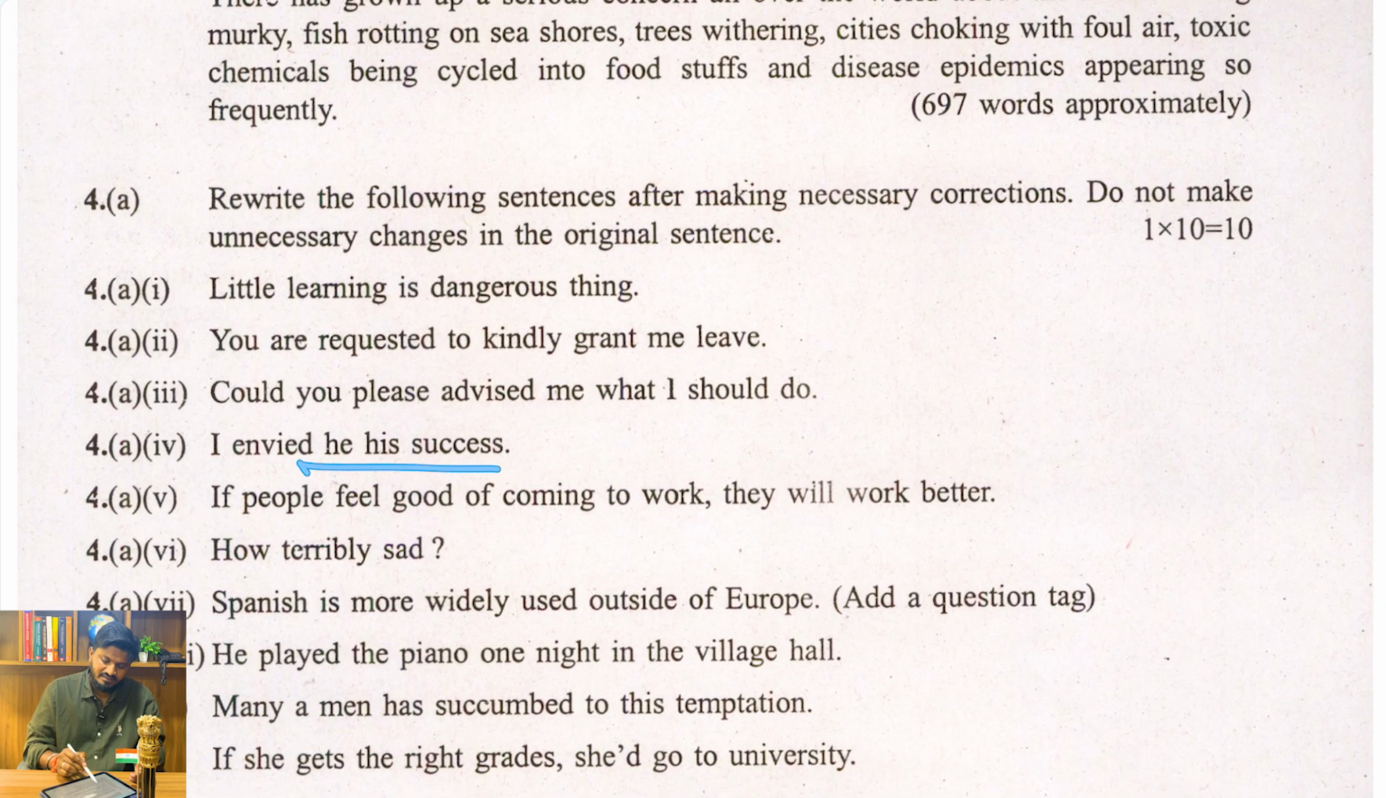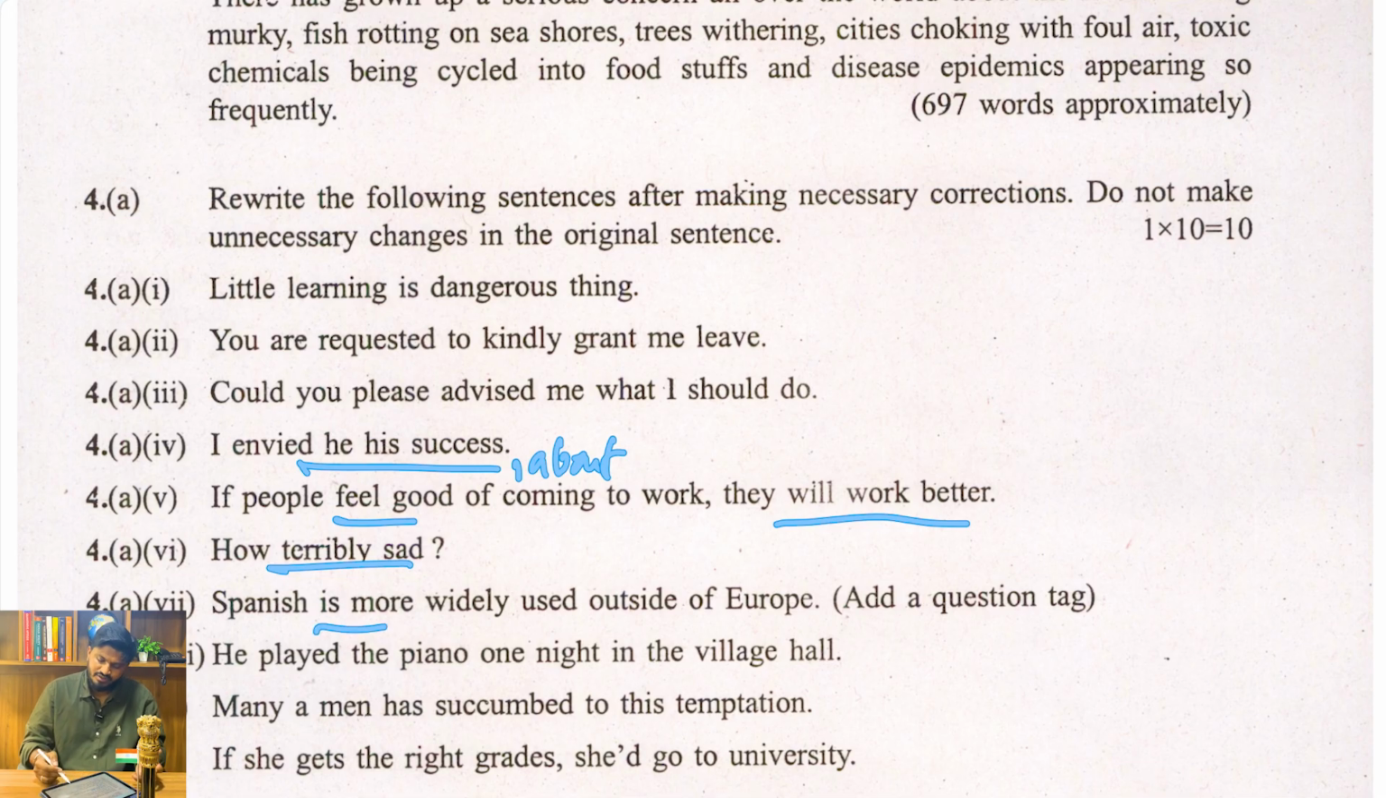"I envied his success." Instead of this, "envied his success" is the proper sentence. "If people feel good of coming to work, they will work better." Maybe "if people feel good about coming to work," maybe "about" is the better word here, they will work better. And then, "how terribly sad." Here, "so terribly sad" can be the better sentence, or you can have your own sentence here.